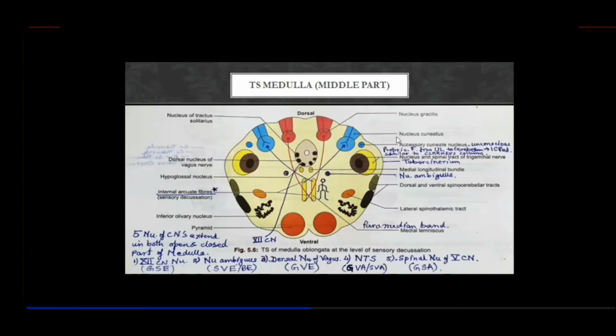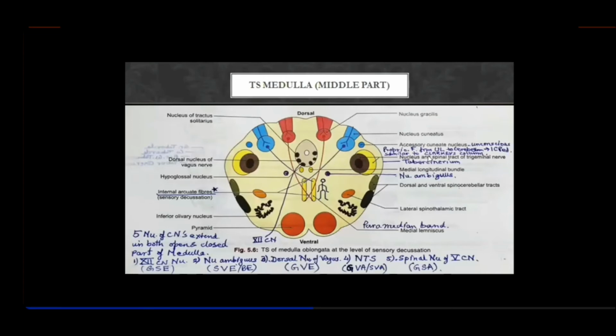Now look here, the accessory cuneate nucleus. This is a nucleus which you find only here. Because of this nucleus, there is a bulging here on the dorsal aspect. The accessory cuneate nucleus produces a bulging dorsolaterally, and it also brings unconscious proprioceptive sensations from the upper limb to the cerebellum through the inferior cerebellar peduncles.